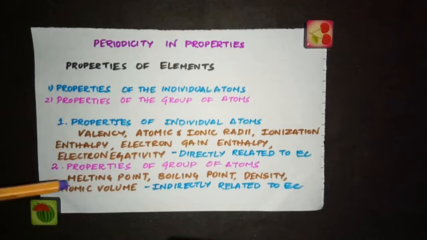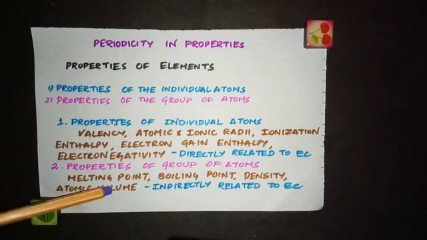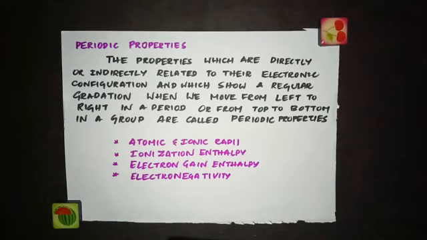So properties like melting points and boiling points are talked about only for a group of atoms and they are only indirectly related to the electronic configurations, whereas these other properties are directly related to the atomic structure and the electronic configuration. So all those properties which are directly or indirectly related to the atomic structure or the electronic configuration are called